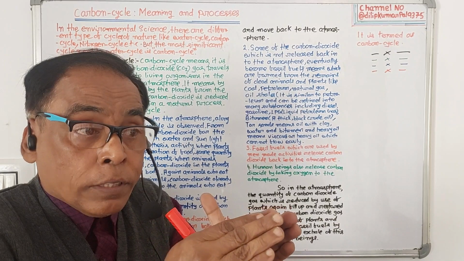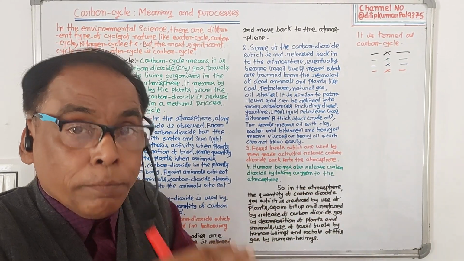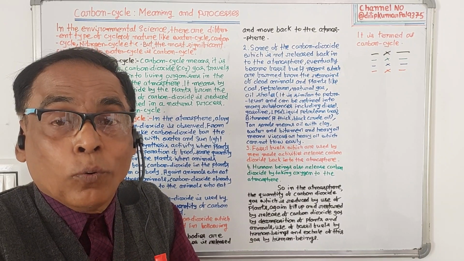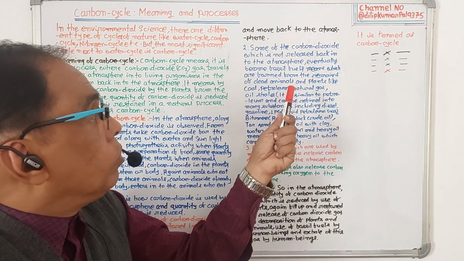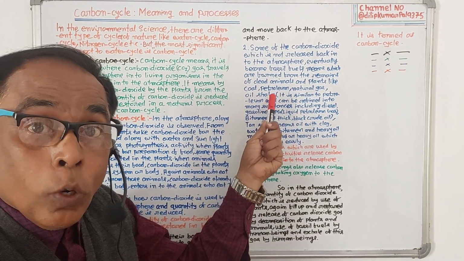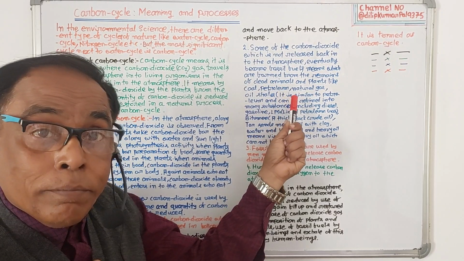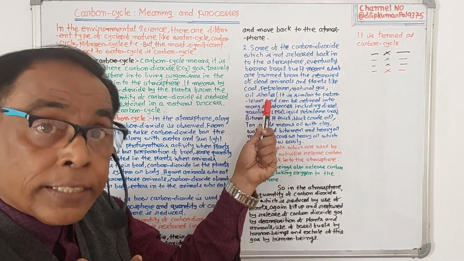And again, the decomposed bodies of plants and animals will become fossil fuels, like coal, petroleum, natural gas, and oil shale.